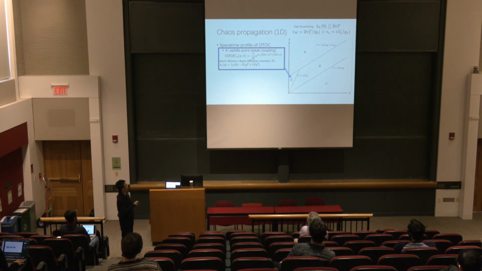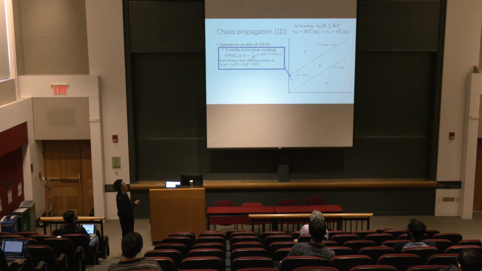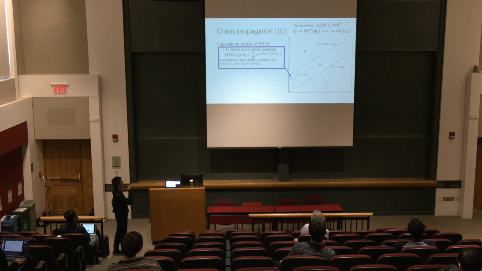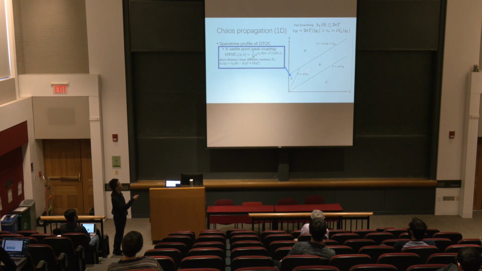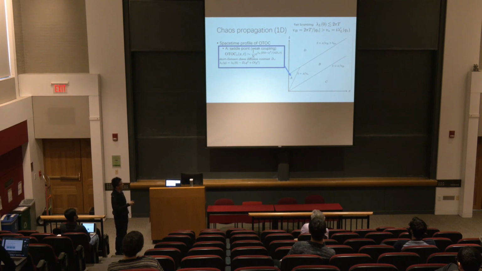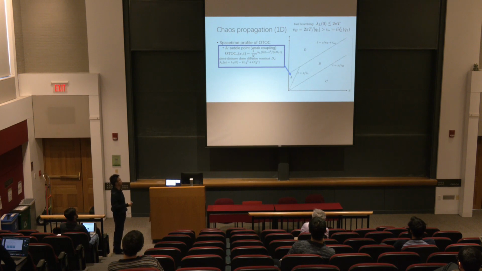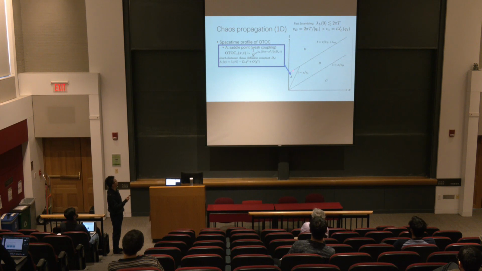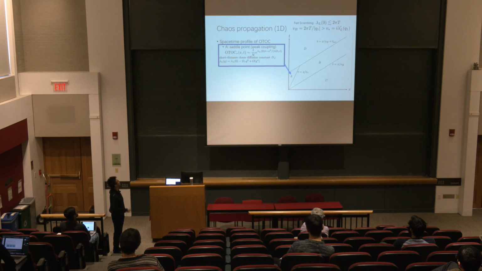So first, consider that you are in some strongly interacting system where the scrambling is fast, such that the Lyapunov exponent lambda L is close to 2 pi T. In that case, this diagram is the space-time profile for your OTOC. There are two boring regions, C and D. In region C, the OTOC is still small; it hasn't started growing yet. But in region D, the OTOC has already saturated. Region A, the short distance region, is dominated by the saddle point.